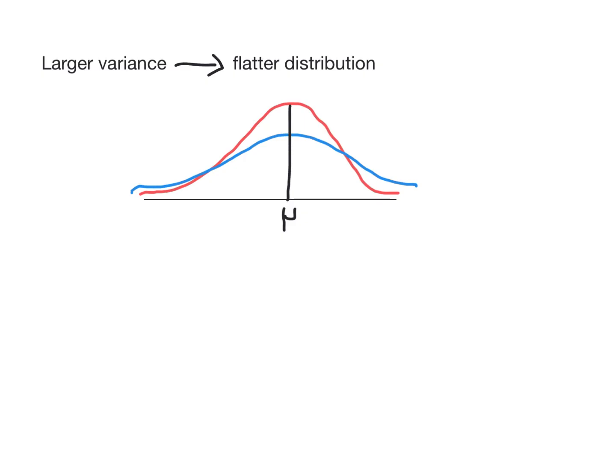So when you have a normal distribution, the higher the peak, the lower the variance. Larger variances, like the blue one, give a flatter distribution. But you can have a normal distribution for any mean and any variance. That's why it's a family of distributions.